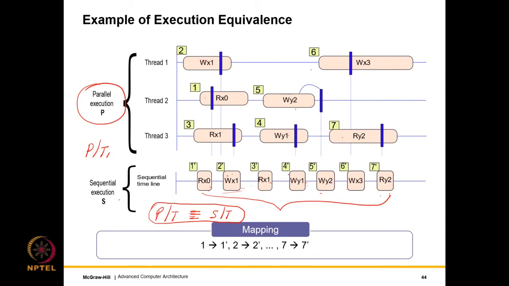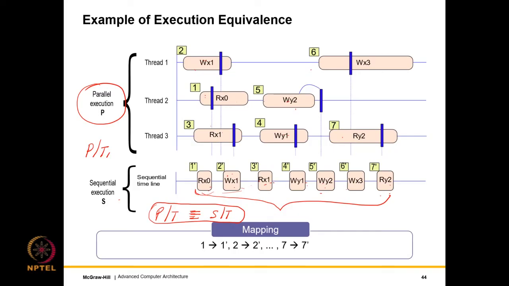and you can see that it does satisfy at least our criteria of intuitiveness, in the sense we can say that look, first this instruction of thread 1 happened, first this instruction of thread 2 happened, then this happened, then this, then this, then this, and look, I can arrange them in a linear sequence and see this makes complete sense because I read the value of y to be 2 because the last write to y was 2, and then I read the value of, let's say, x to be 1 because the last write to x was 1, and so on and so forth, right?